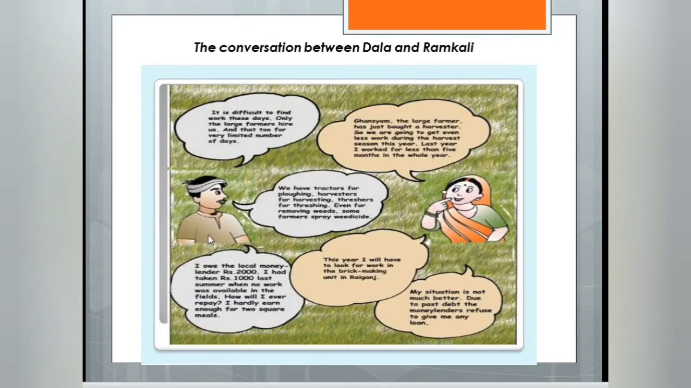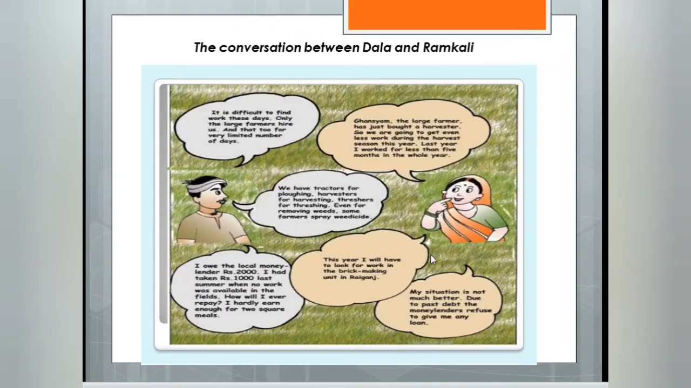Just see here. This one is Dala and this one is Ramkali. They are talking about how they are very poor. Dala has already taken a 2000 rupees loan from the moneylender, and again he has taken a 1000 rupees loan. And he is not able to get a job so that he can return the money to the moneylender. And Ramkali is also not getting work, and whatever work they get is for a very limited number of days, and after that they are jobless. So she is thinking about what next.